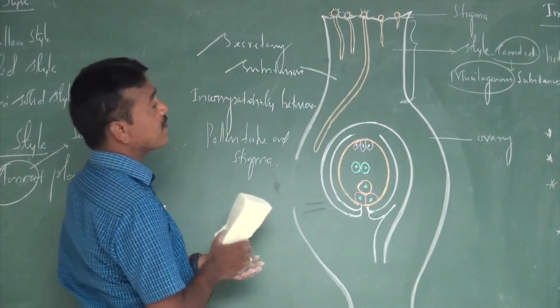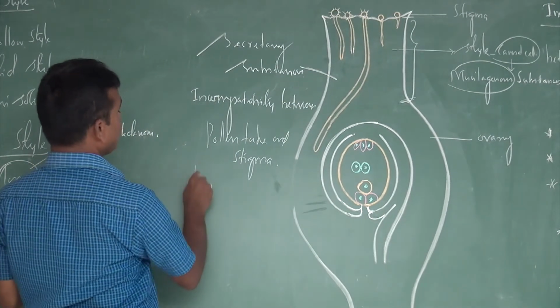The single-lined canal cell is also called the transmitting tissue.